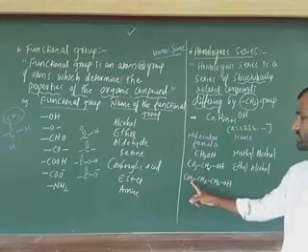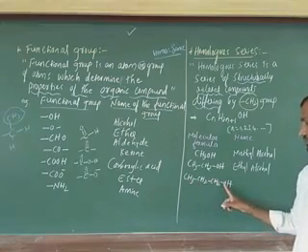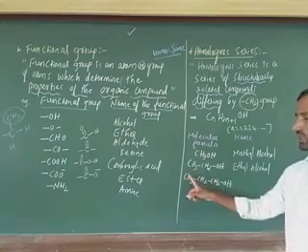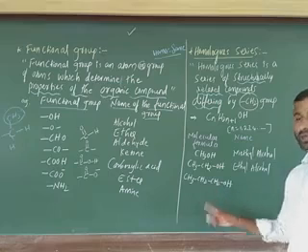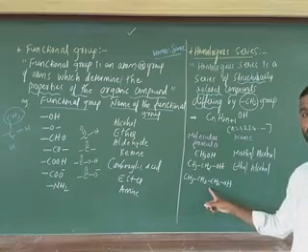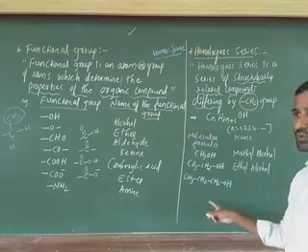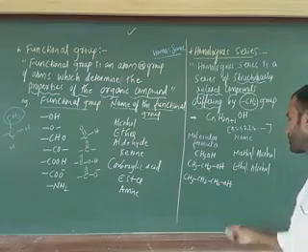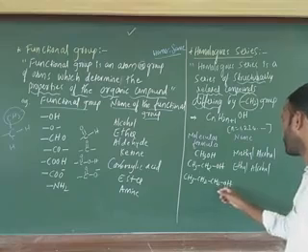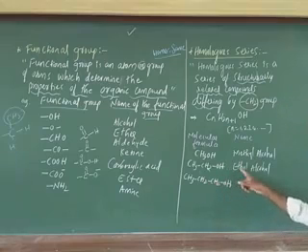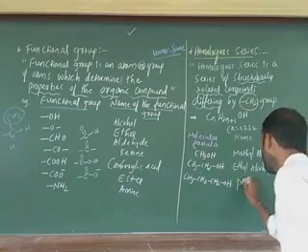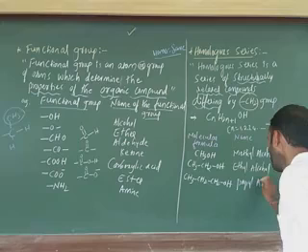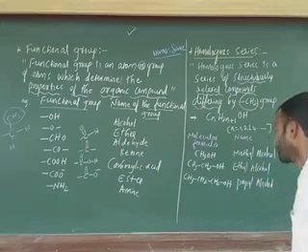Next one, CH3, CH2, OH is there. 3 carbons are there. What is the name of this one? Propane. The IUPAC name is propanol, otherwise you can write 1-propanol. The common name is propyl alcohol.